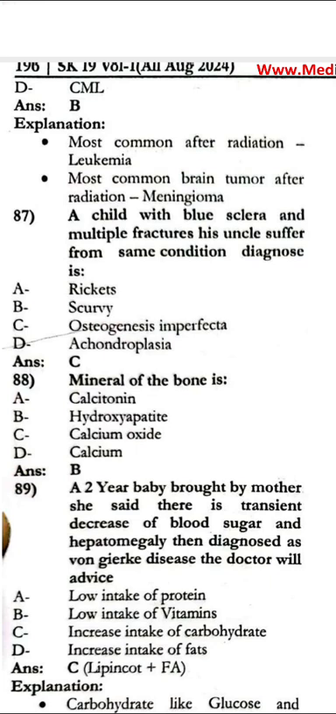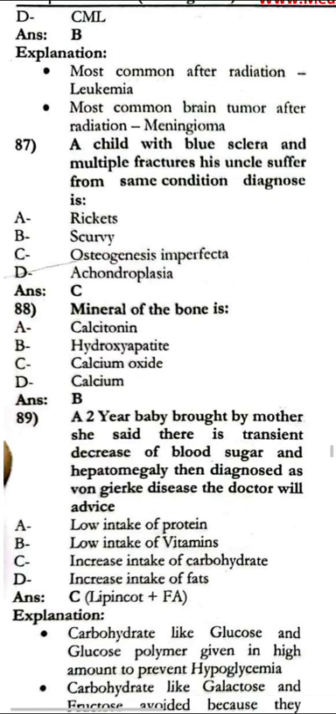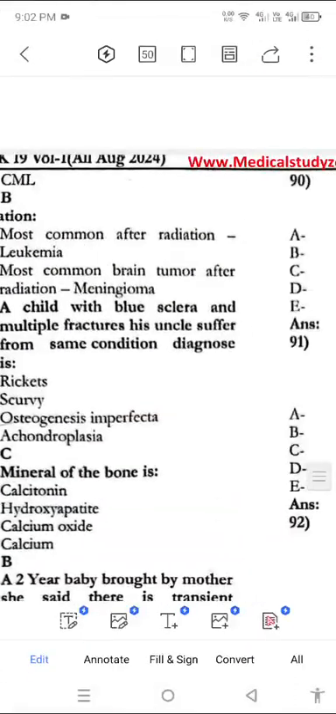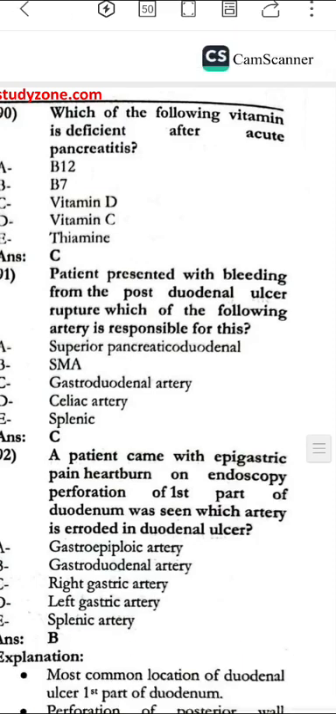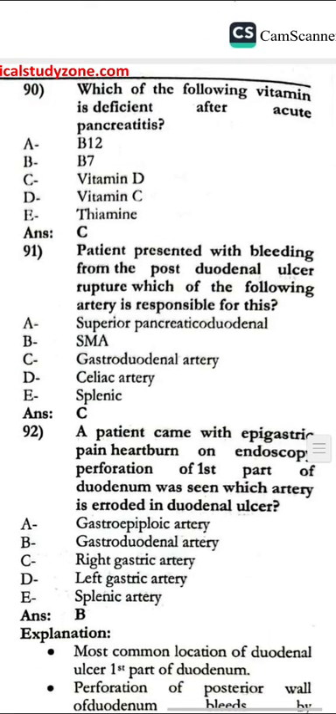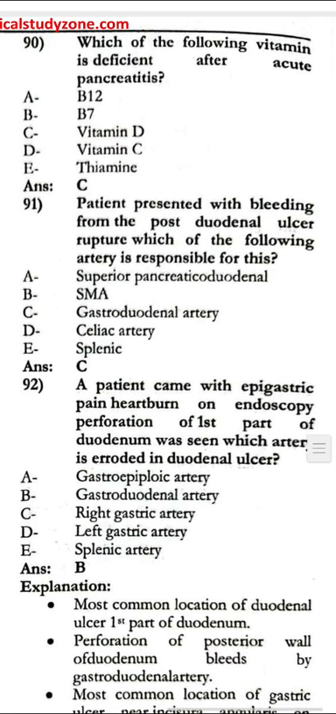A 2-year-old baby brought by the mother. She said there is a transient decrease of blood sugar and hepatomegaly. Then diagnosed as the Von Gierke disease. The doctor advised increased intake of the carbs. Next, which of the following vitamin is deficient after acute pancreatitis? That is vitamin D.